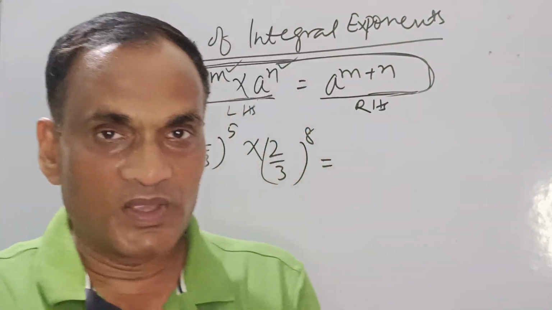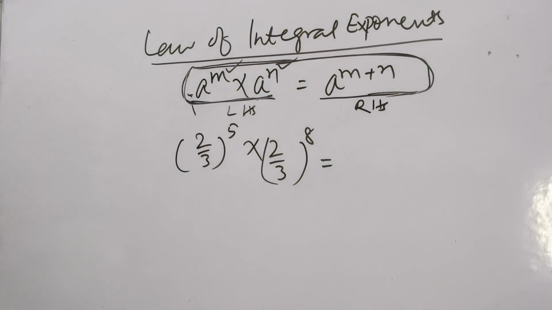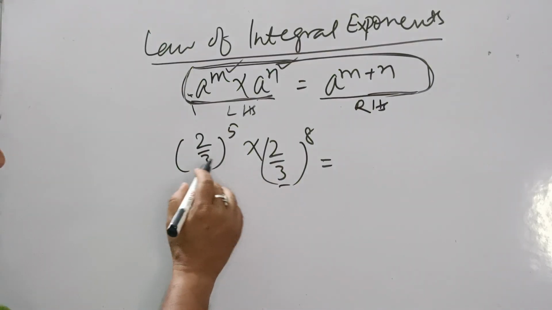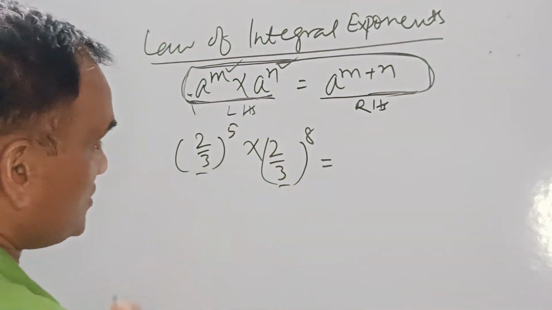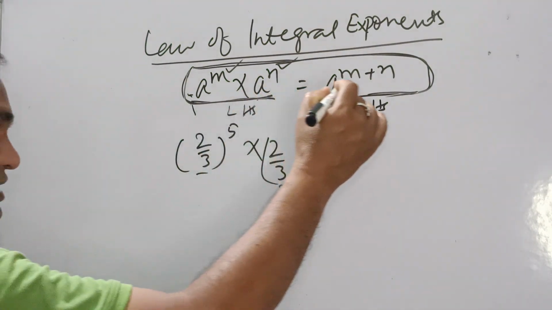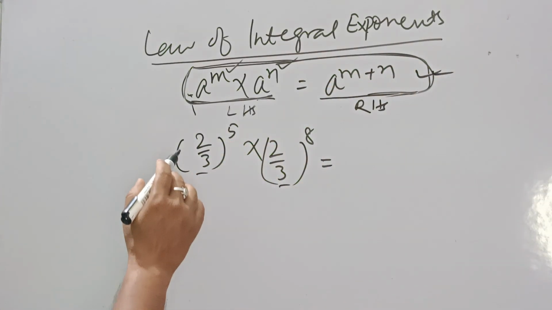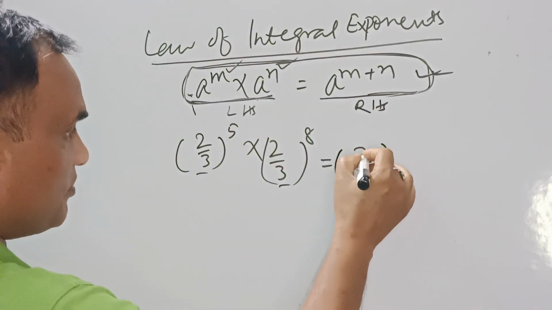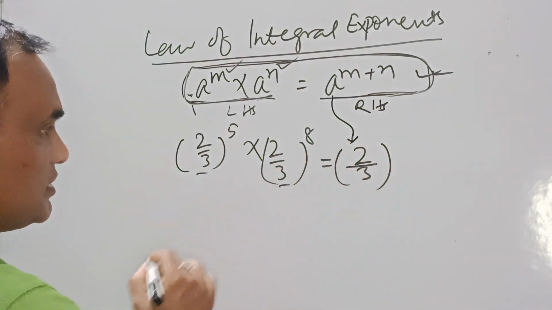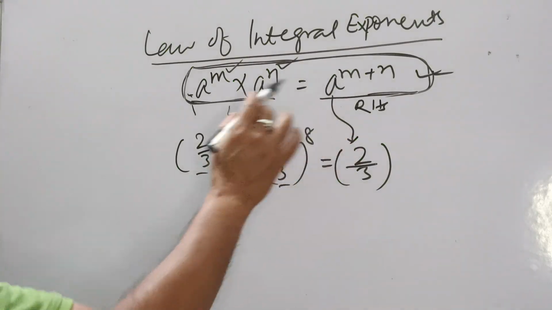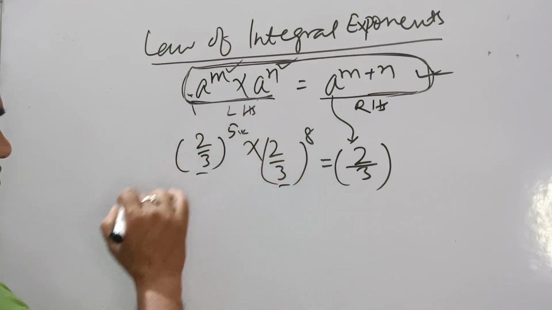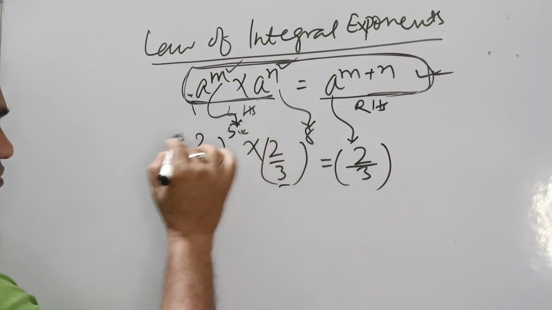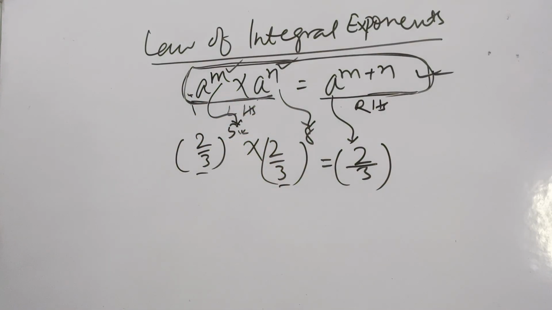No issue, right? Now the base 2/3 is the same, 2/3 is the base in both. So as per this, we write (2/3) to the power 5, the base written as it is, and the power is added. In place of m, here it is 5, and in place of n, here it is 8. Getting my point?